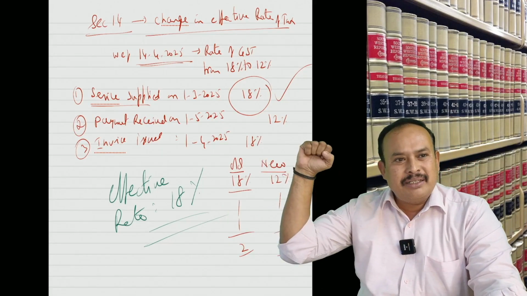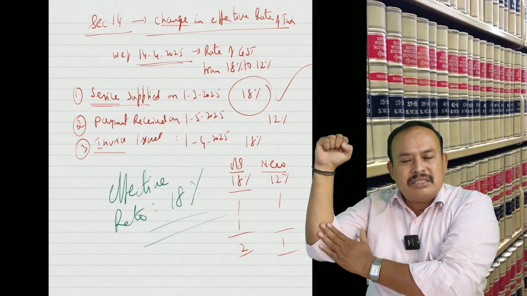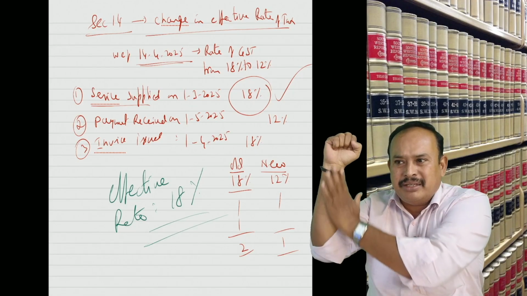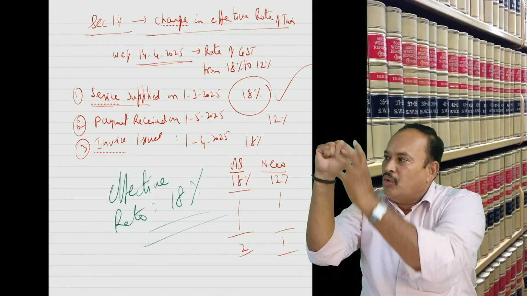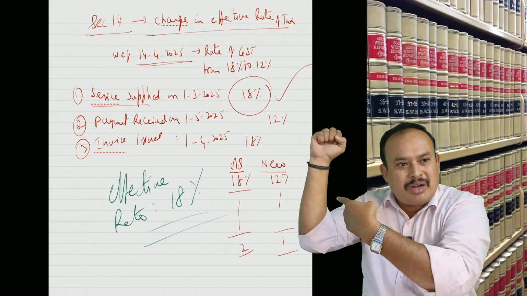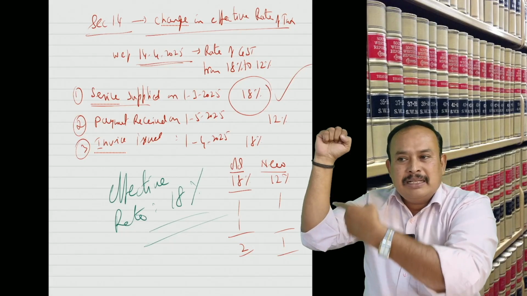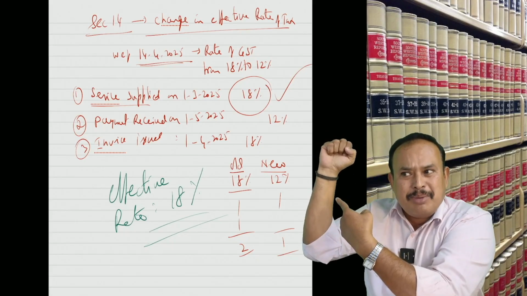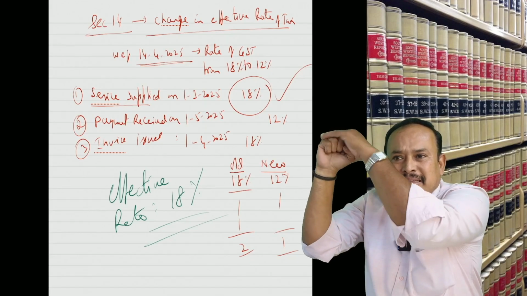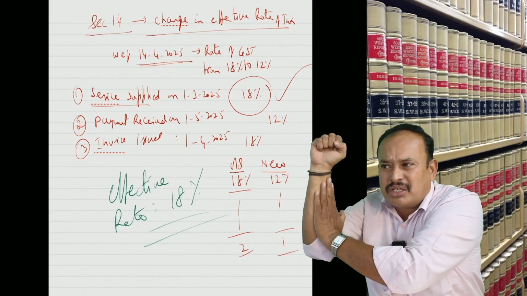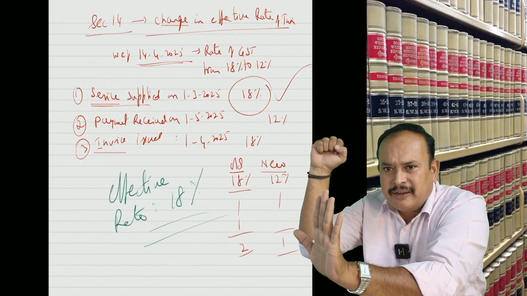Look this side. The base is supply of services completed. Service is the base. What is the name of it? Supply of service. This supply of service was completed when? 1st March. This supply of services cast the vote for the old rate or new rate? Old rate. Is it clear? Okay.